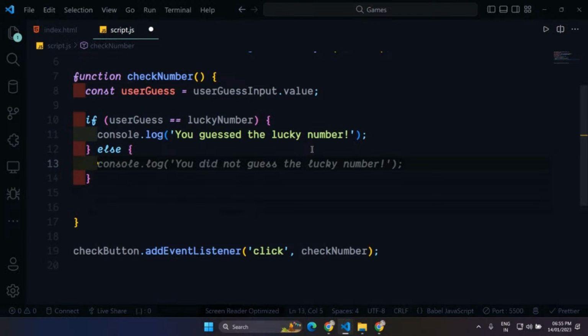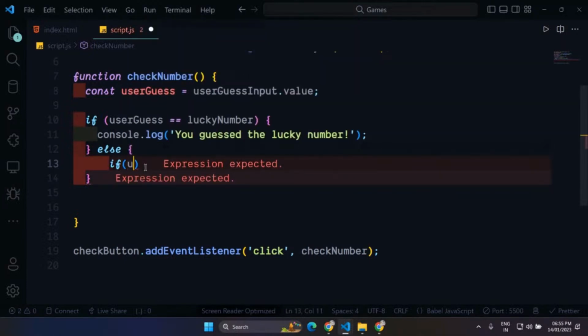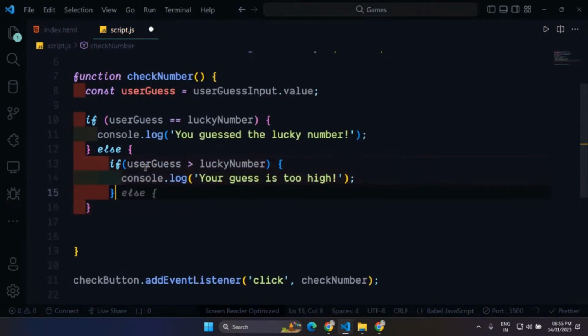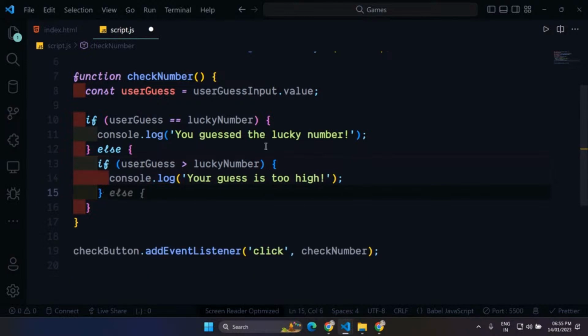Here I'm just going to again attach an if and else condition. So in the else, I will write if user guess is greater than the lucky number, then I'll show the message "Your guess is too high."